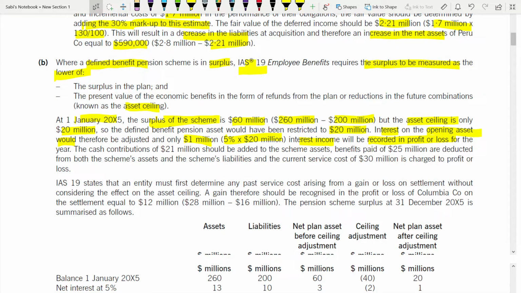Now, the cash contributions of 21 million. This should be added to the scheme assets. Benefits paid of 25 million are deducted from both the scheme assets and the scheme liabilities. And the current service cost of 30 is charged to profit and loss. Basically, you are writing down where everything should go.